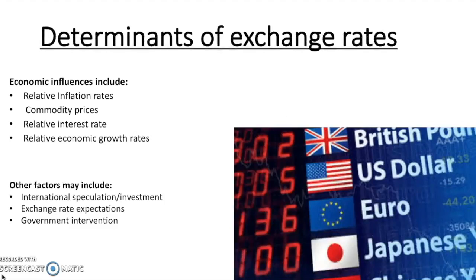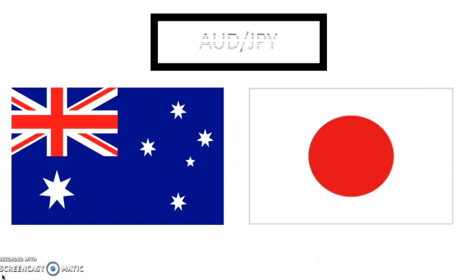To determine the exchange rate, we can use economic indicators such as relative inflation rate, commodity prices, relative interest rate, relative economic growth rates, international speculation, exchange rate expectations, and government intervention. But in this presentation, we will only cover three economic indicators, which are relative inflation rate, commodity prices, and relative interest rate. And now I will hand it over to Choi to discuss the AUD versus JPY.